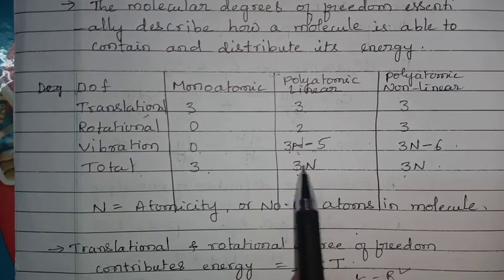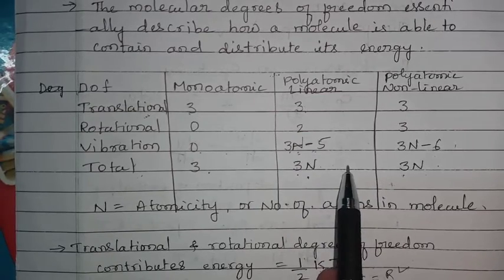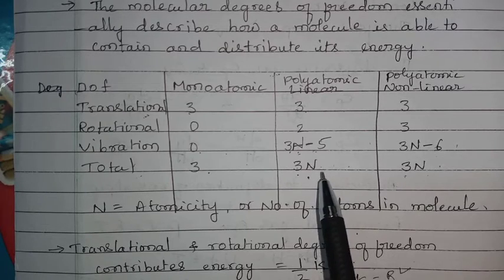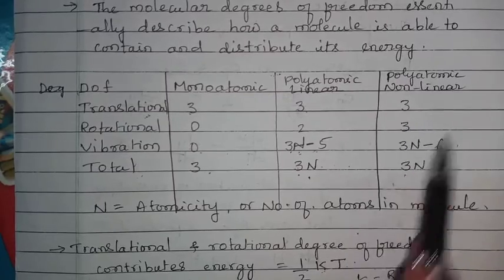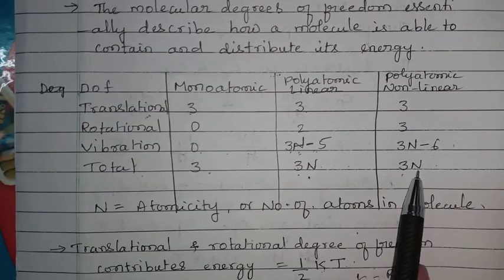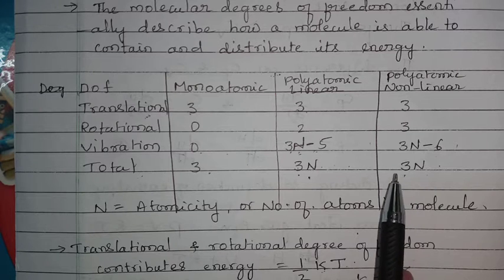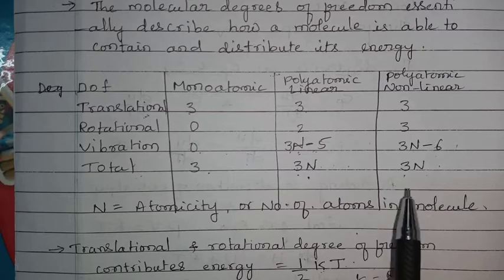It means in 3n different ways it can move. For example, H2, 3 into 2, 6 ways it can move, vibrate or rotate. For polyatomic water, 3 into 3, it has 9 types of degrees of freedom. I think you understood here.